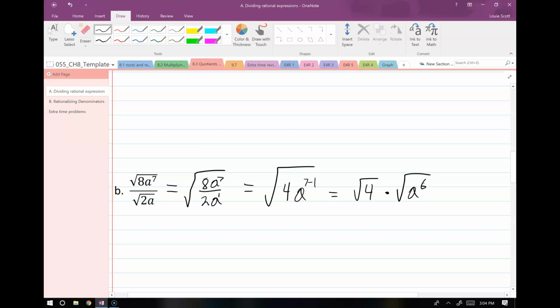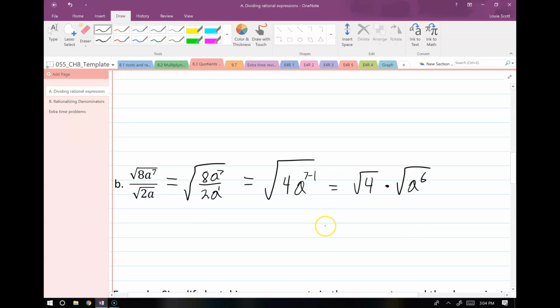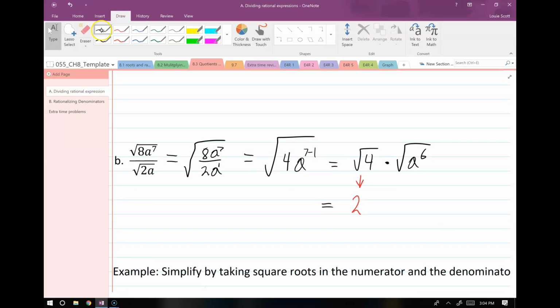Now that I see I can simplify both of these things, root 4, what's the square root of 4? Well, that's just 2. And then remember, I'm going to do the intermediate step here. I can rewrite this in terms of squares. I can rewrite that as a cubed squared. And since I can rewrite it like that, I'm allowed to pull out what this middle thing is, a cubed. So this gives me 2a cubed.